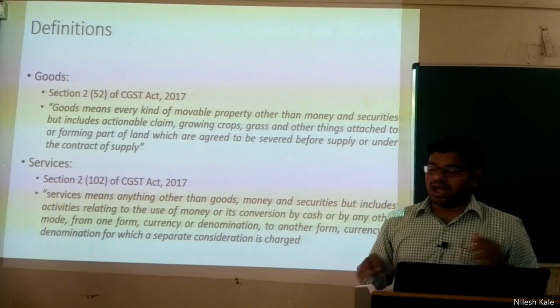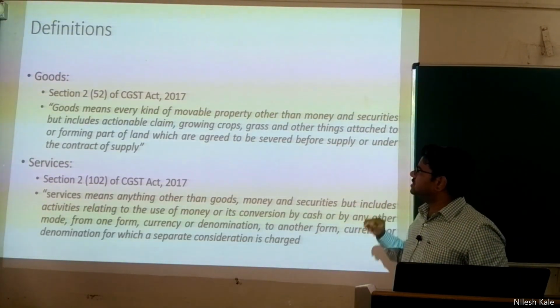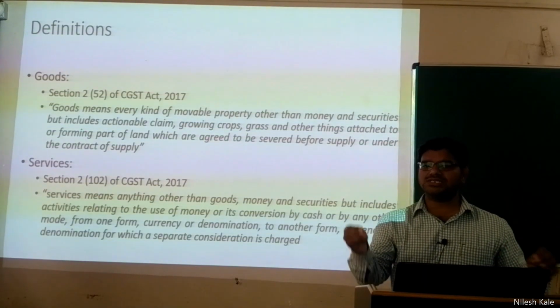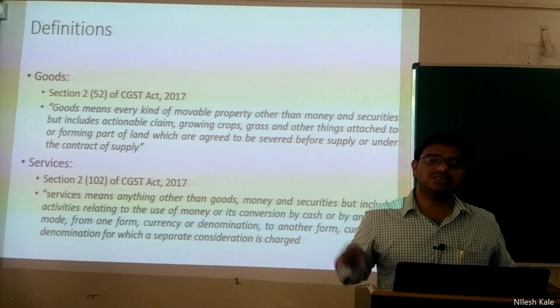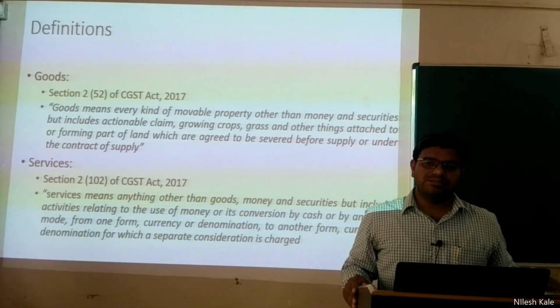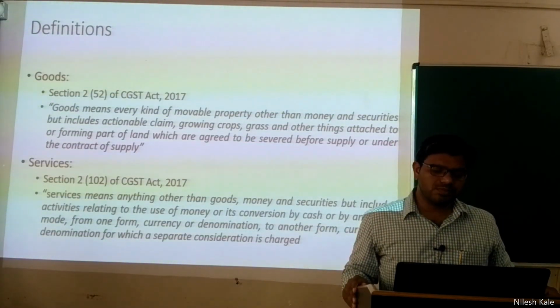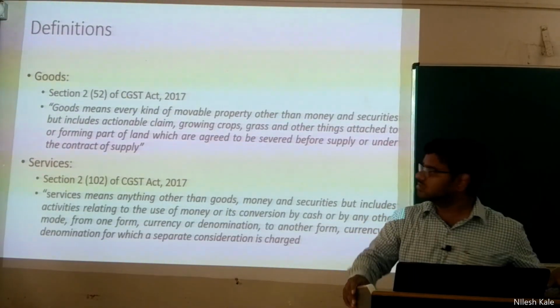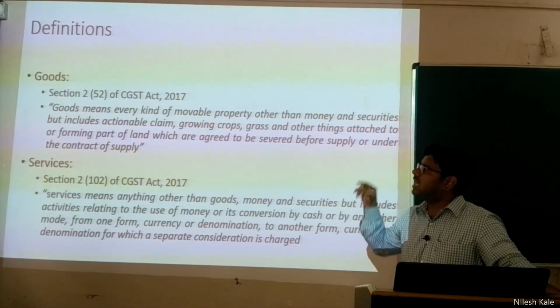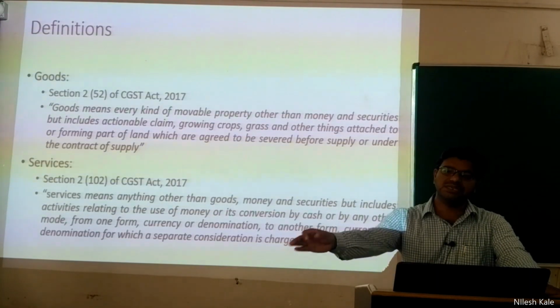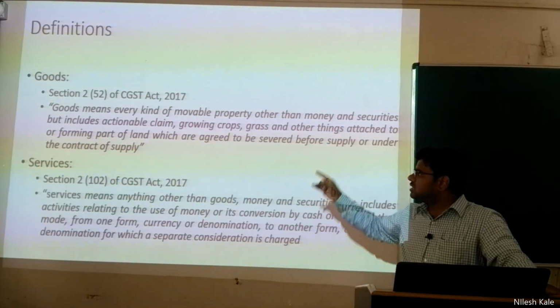Other than, there are exceptions given, other than money and securities. So money is not a good. Who is saying this? The definition says this. Money is not a good. Security is also not a good, but includes, look at the definition, but includes actionable claim. Now what do you mean by this actionable claim? Please refer to my next video.